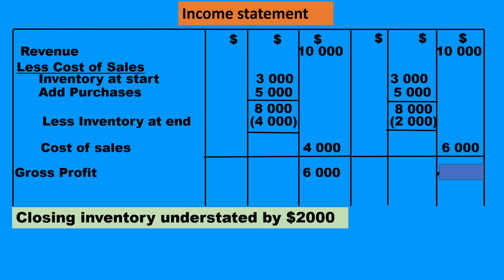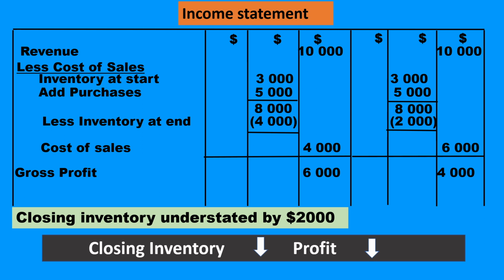The cost of sale becomes $6,000, which is deducted from revenue, hence a gross profit of $4,000. So what could be the conclusion here? Any guesses? When closing inventory decreases, profit decreases.